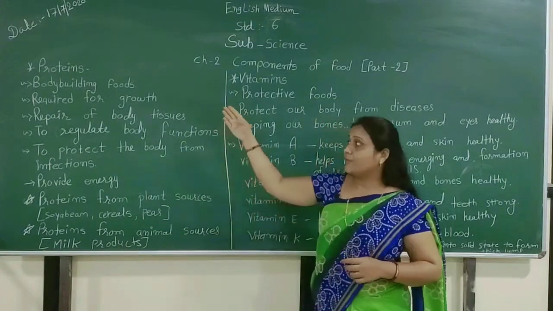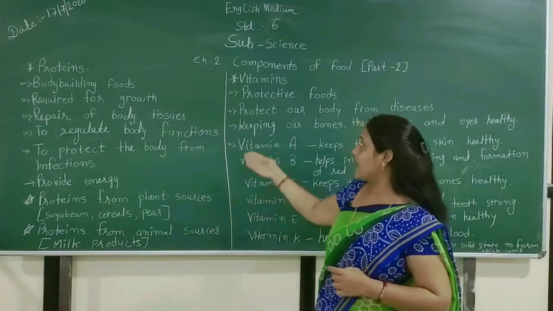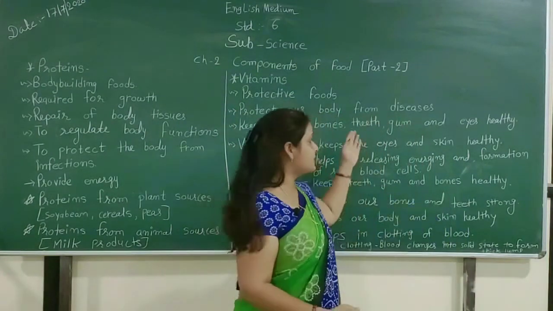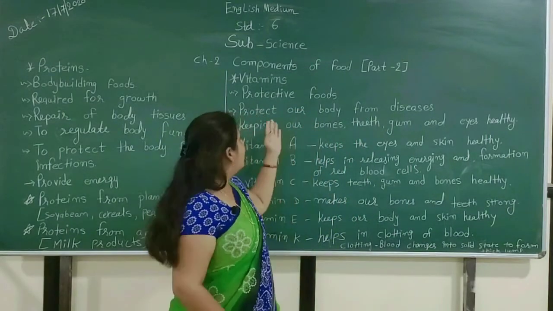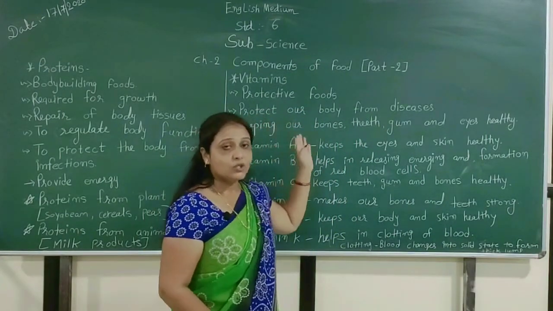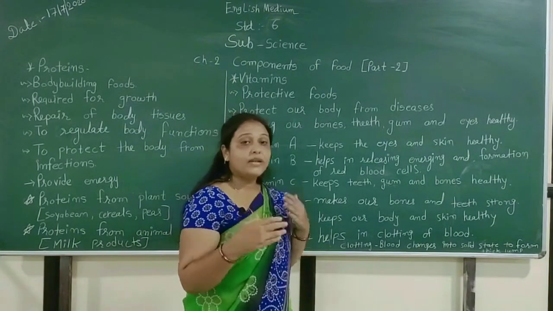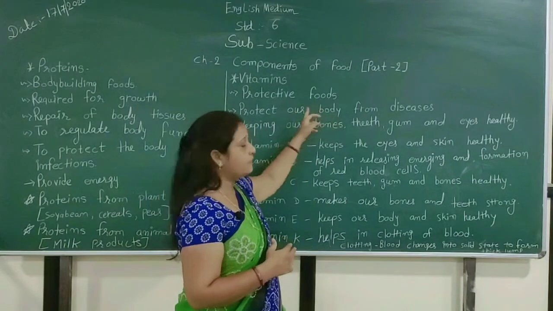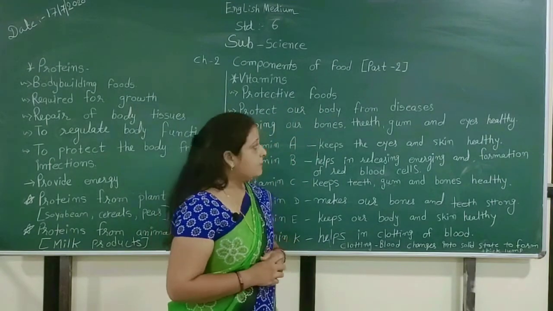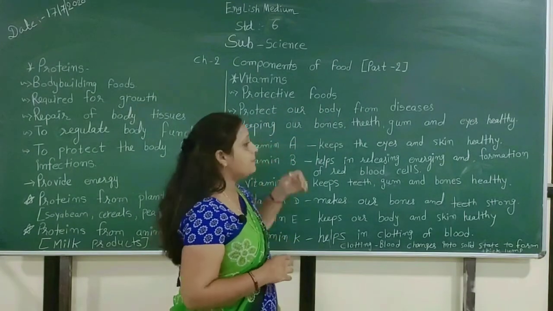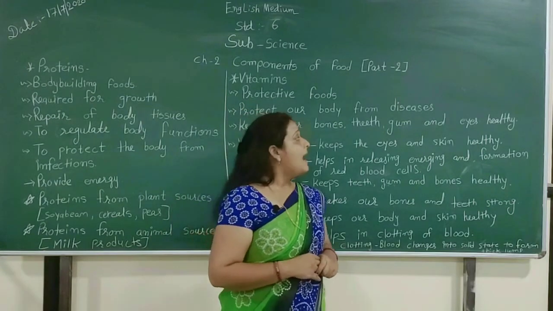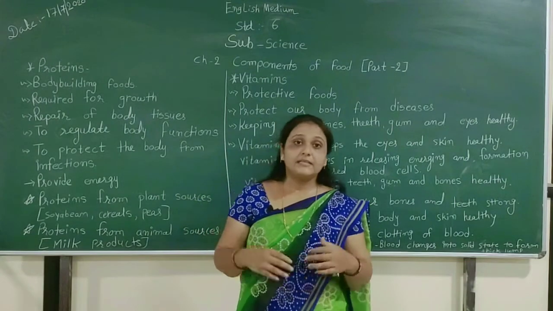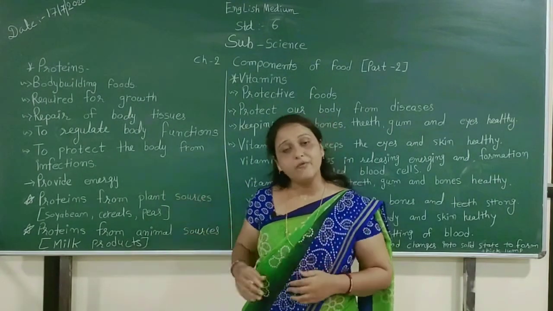Okay students, first protein helps in these ways, and then vitamins help us in this way as protective food. Vitamins are also known as protective food because they protect us from many problems. They protect our body from diseases, keeping our bones, teeth, gum and eyes healthy. We have different types of vitamins, and they help us in different ways.